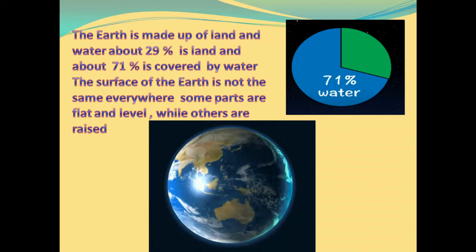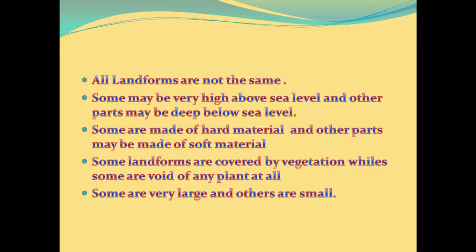Landforms are not the same at all places. Some may be very high above sea level and other parts may be deep below sea level. Some of them are made of very hard material and other parts may be made of very soft material. Some landforms are covered by vegetation while some are void of any plant at all. Some are very large and others are small.